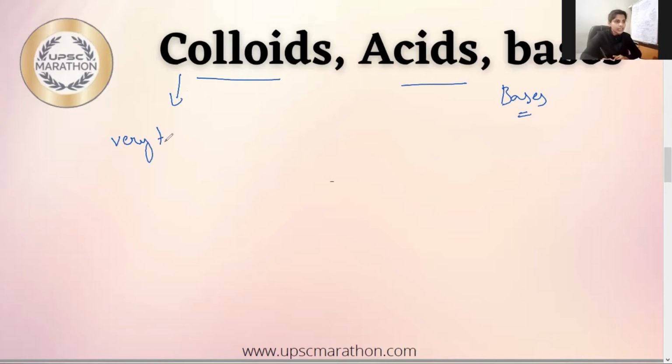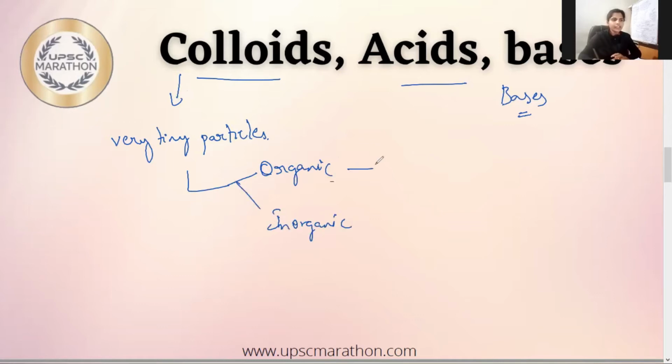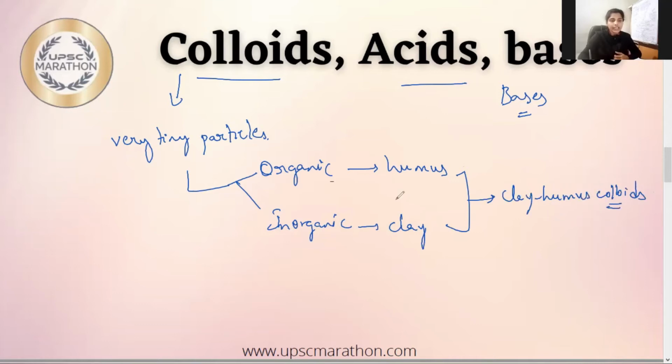Colloids are nothing but very tiny particles. Fine. So very tiny invisible particles, they are actually formed from either organic or inorganic material. If they are completely organic, then they are called humus colloids. If they are completely inorganic, then they are called clay colloids. But in practical terms, it will be a combination of both clay and humus, which is called clay humus colloids.